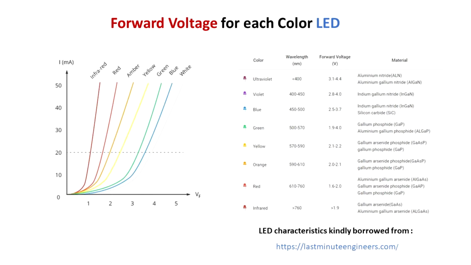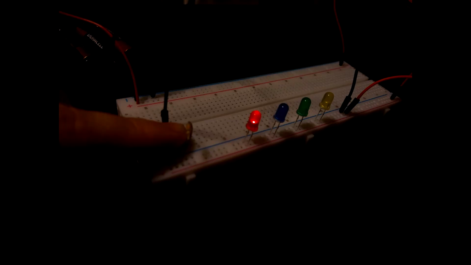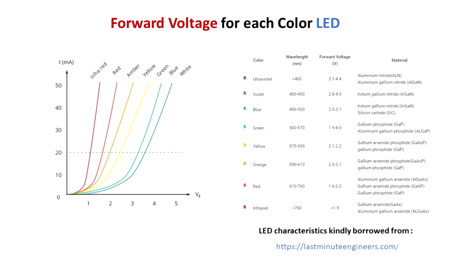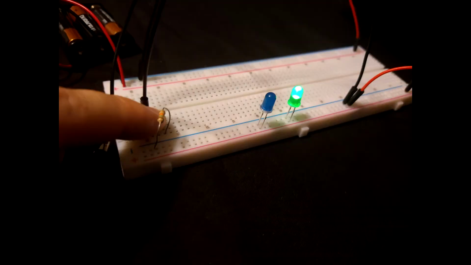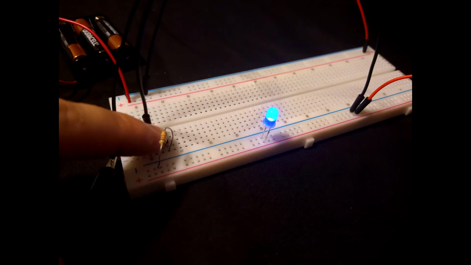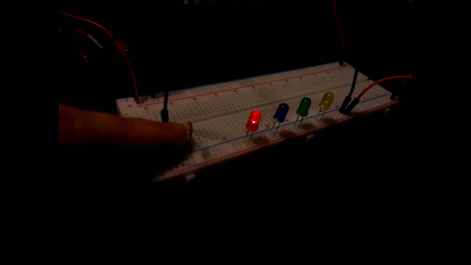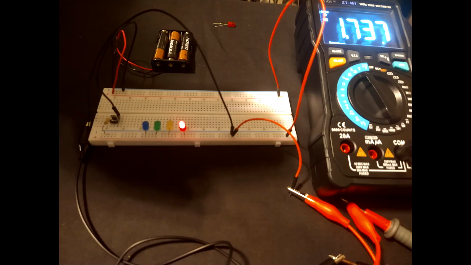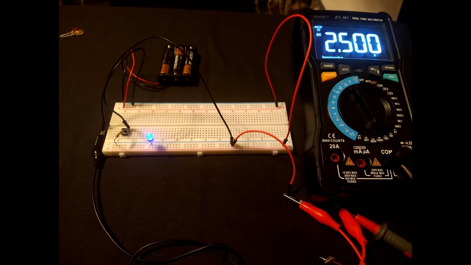From the graph, we can see that the red LED needs a lower forward voltage than the yellow, and the yellow needs a lower forward voltage than the green, and the blue needs the highest forward voltage to bright up. That's why when they were all connected in parallel, the red one bright up first and the other ones were dim, because the whole connection was set up for 1.7. So the other LEDs didn't have enough forward voltage to bright up.